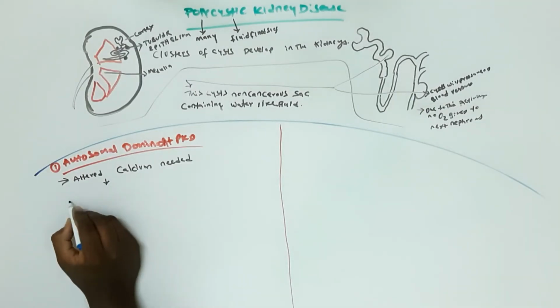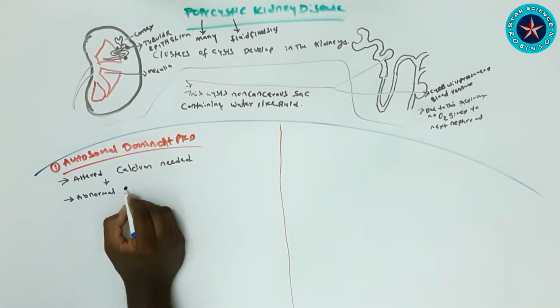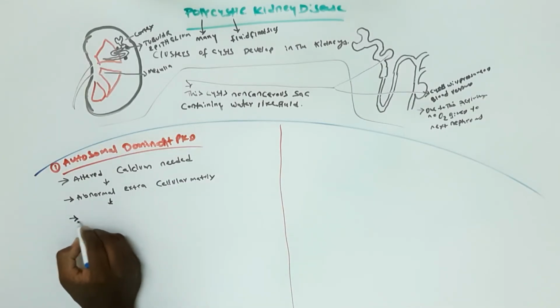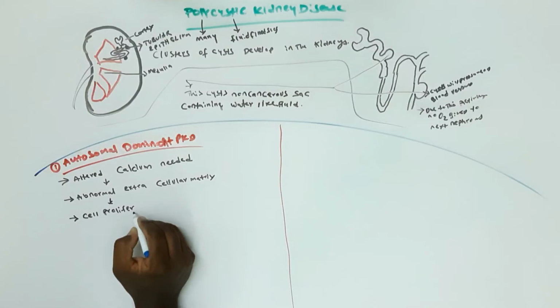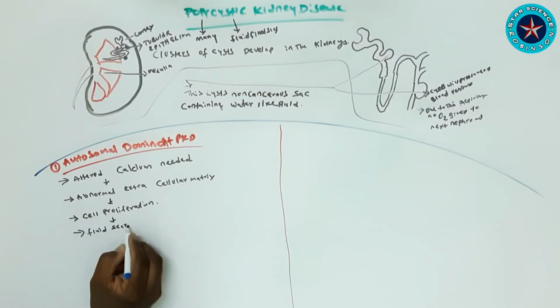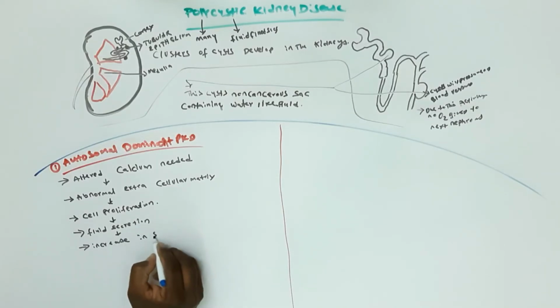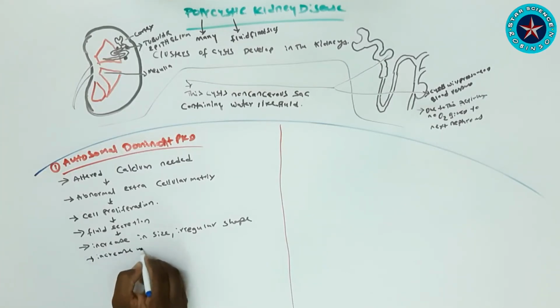These are abnormalities of chromosomes 16 and 4, where the genes polycystin 1 and polycystin 2 are altered, so there will be altered calcium influx, or inflow. Due to this, the cyst arises. The abnormal extracellular matrix, which helps cells bind together and regulate a number of cellular functions, leads to cell proliferation, which is a rapid multiplication of cells or an increase in size of the kidney. And we can see the fluid secretions which make the cyst grow largely, and we can see the increase in size and irregular shape and weight of the kidney.